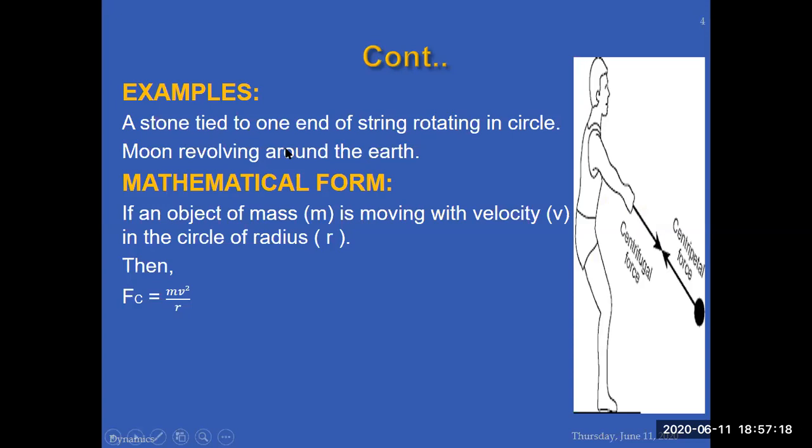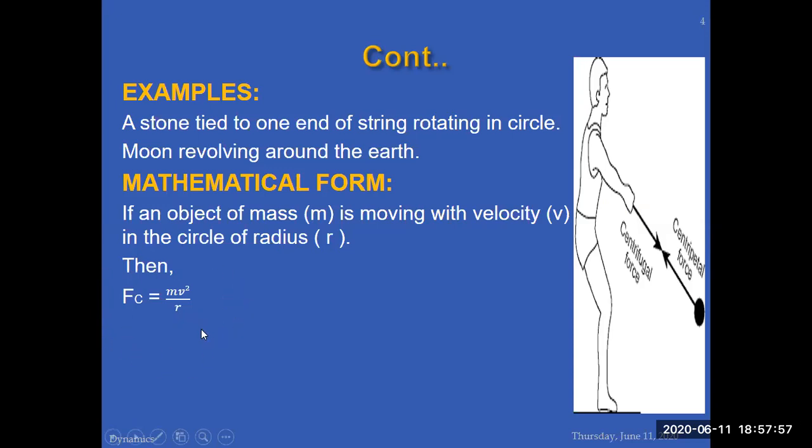Earth is applying a force on the moon. This force tends to move the earth around the sun. This force tends to move the moon around the earth. That is called centripetal force. What is its mathematical form? If an object of mass m is moving with velocity v, suppose you have tied a stone, the mass of that stone is m, and it is moving with velocity v. The length of that string is the radius r of the circle, and Fc is equal to mv square divided by r. This is the formula which is used to calculate centripetal force.